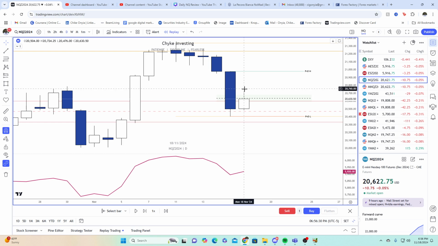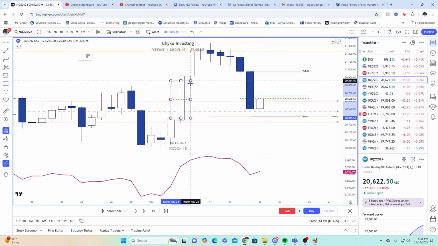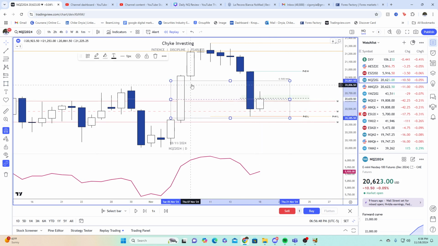We have this daily SIBI that I'd like to see us return to at the very minimum before we go anywhere else. So if we go lower and we fill this gap here and take out maybe some of these RRs right here, then I'd like to see us return to the SIBI first. But something that also is interesting that's happening on the daily is that we close through the consequent encroachment of this daily SIBI.